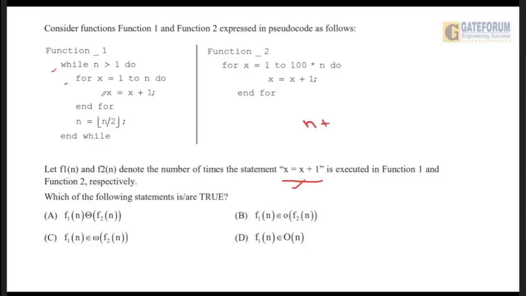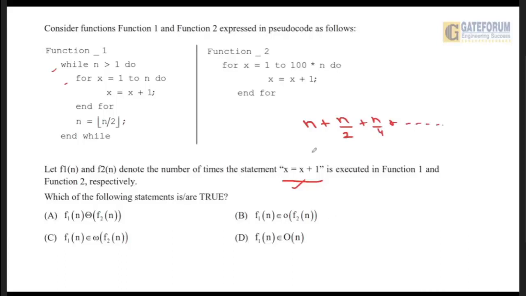Then it will come out of the for loop and n will change from n to n by 2. After that, the for loop will execute from 1 to n by 2. Again n by 2 will change to n by 4, and it will execute n by 4 times, and similarly it will go on.